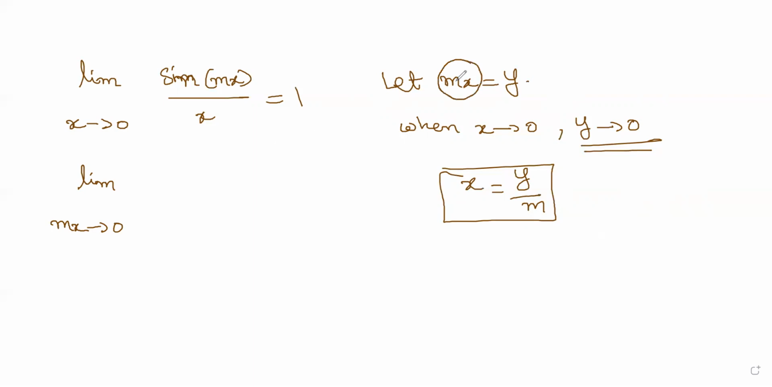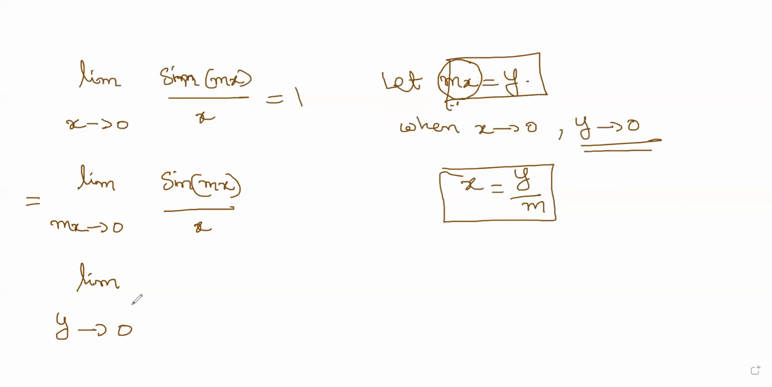Because we want y here, instead of x tends to 0, we'll write mx tends to 0. Sin mx divided by x, we'll write first. And now mx is nothing but y. Let's substitute that. So limit, mx is y, tends to 0 because mx is equal to y. Sin of mx is nothing but sin y, divided by x, which is y by m. Let's substitute that. And now you see what happens.